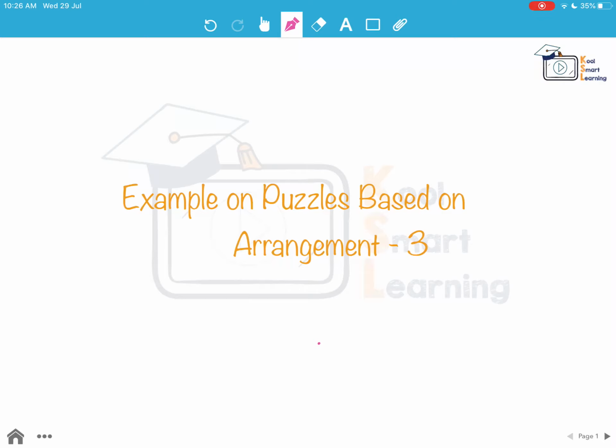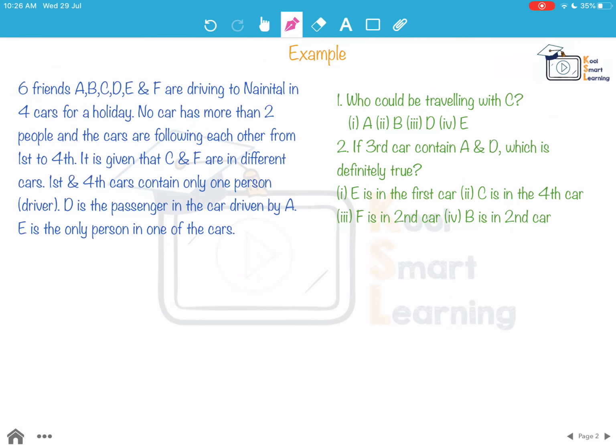Hello friends, in this session we are going to take up another example on puzzles based on arrangement. So let's look at the example.